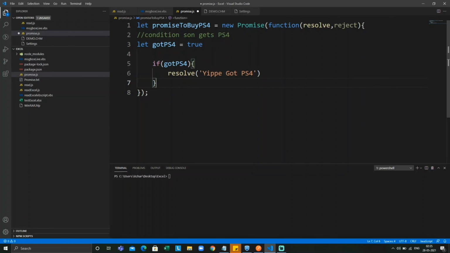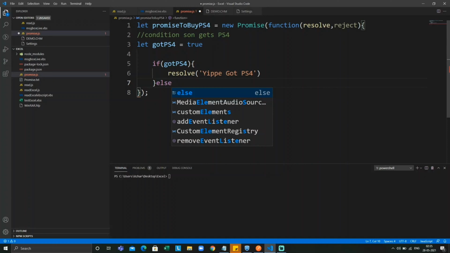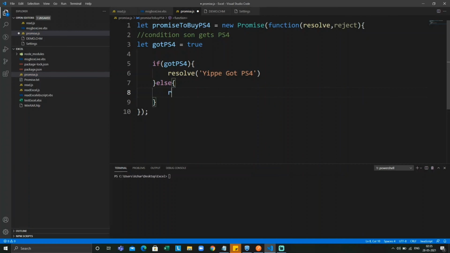Once we do the else statement, we will reject, saying let us go back to PC games rather than having a PS4. In order to call this promise, we should have callback functions for resolve and reject. The success callback will be a promise with the then function. The reject callback will use a catch block.